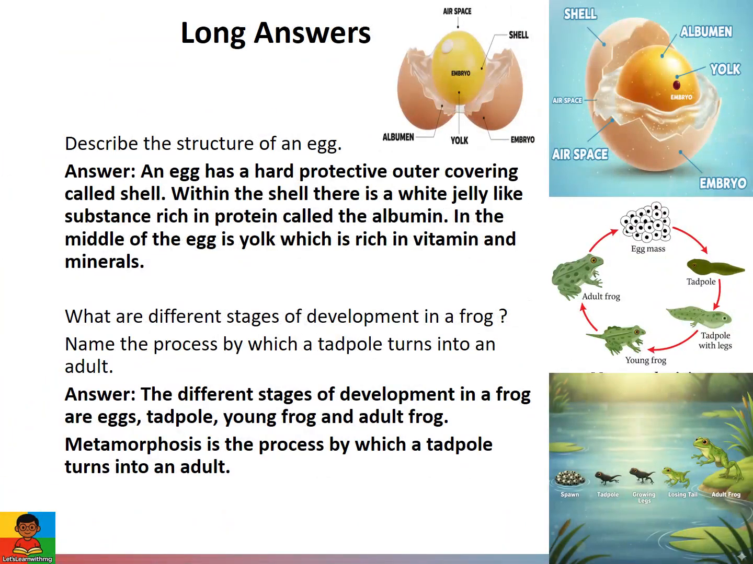Long answers. Describe the structure of an egg. An egg has a hard protective outer covering called shell. Within the shell, there is a white jelly-like substance rich in protein called the albumin. In the middle of the egg is yolk, which is rich in vitamins and minerals. What are different stages of development in a frog? The different stages of development in a frog are eggs, tadpole, young frog, and adult frog. Metamorphosis is the process by which a tadpole turns into an adult.